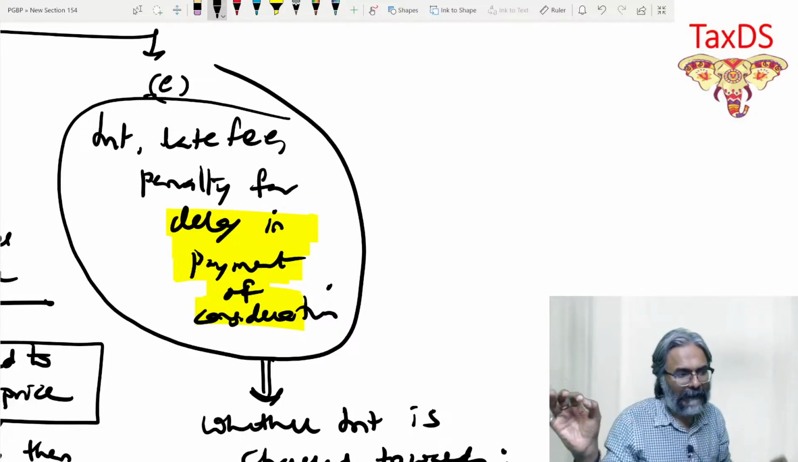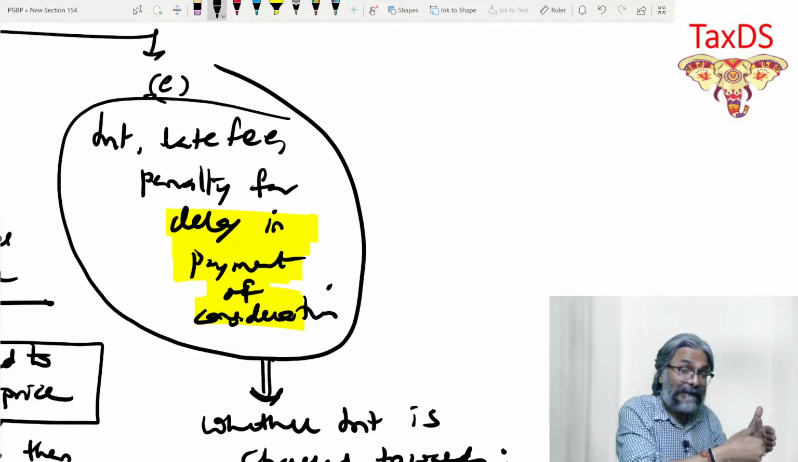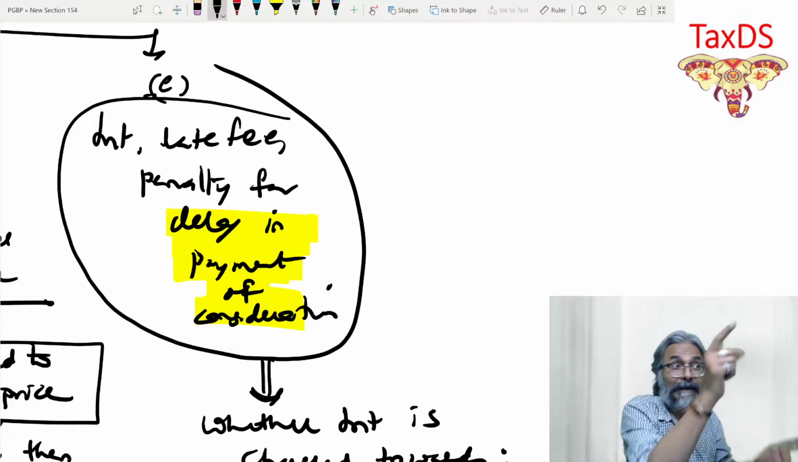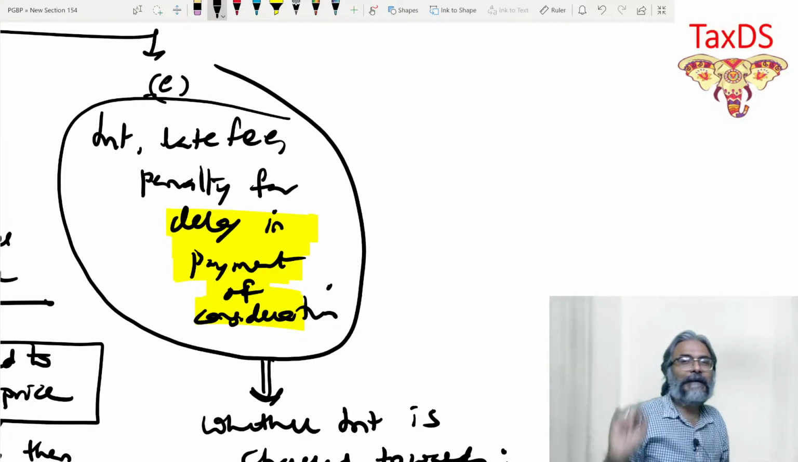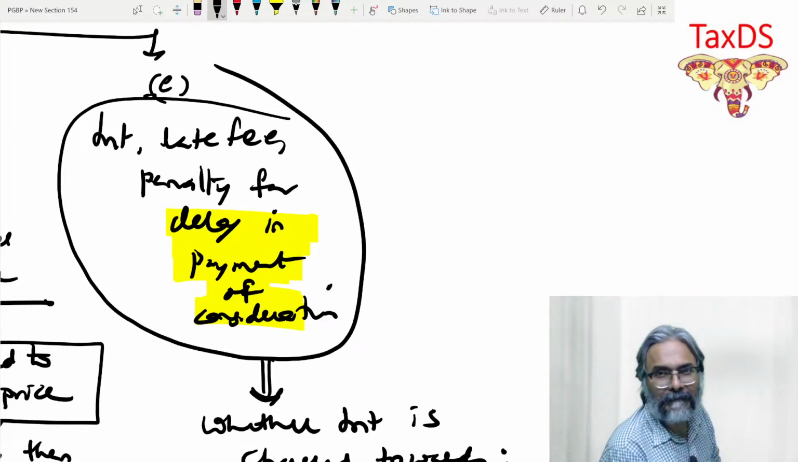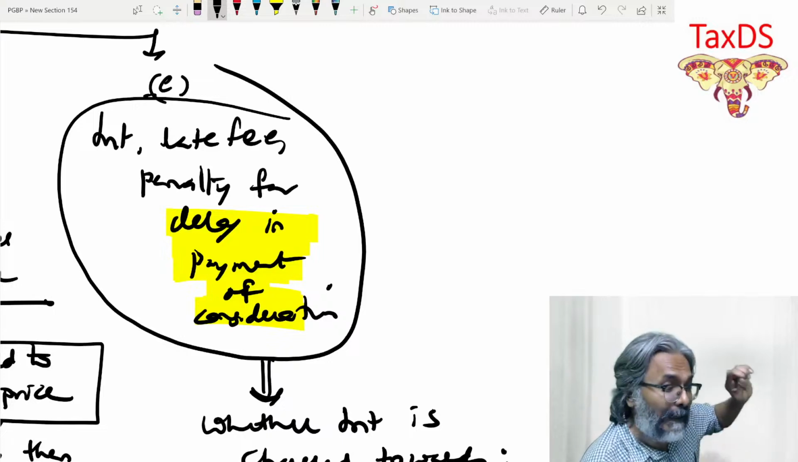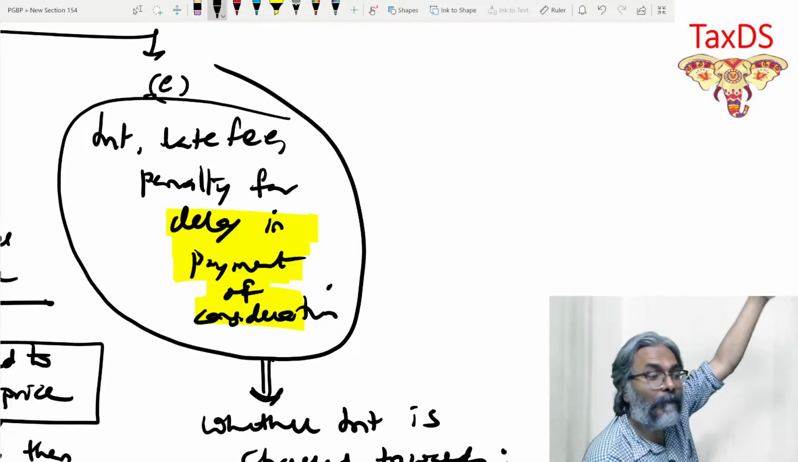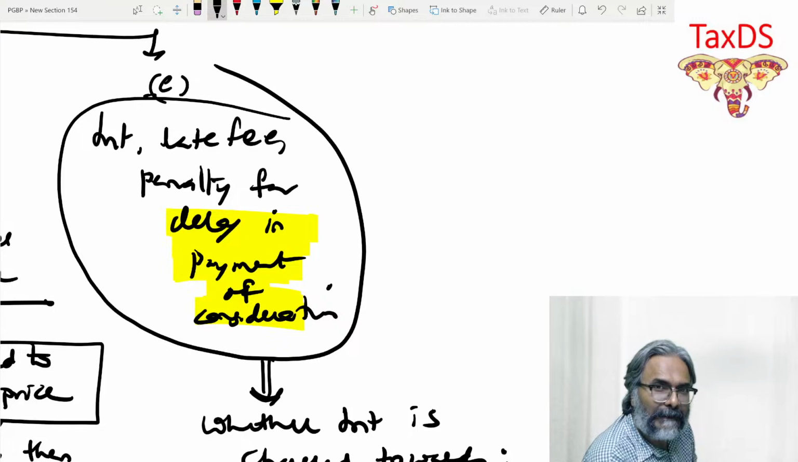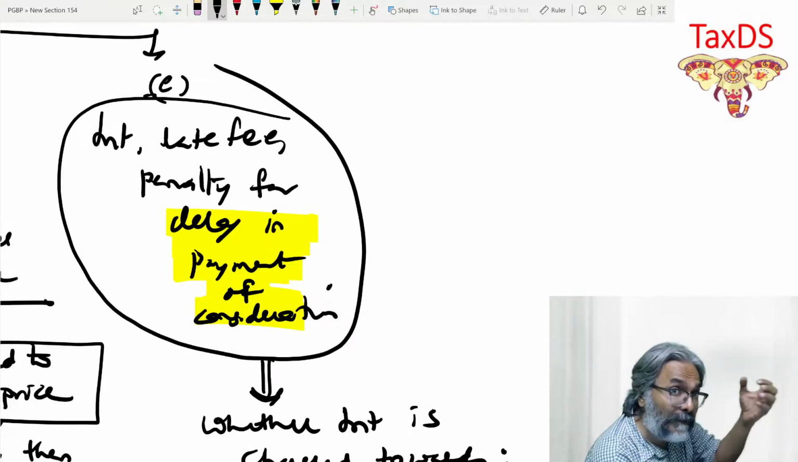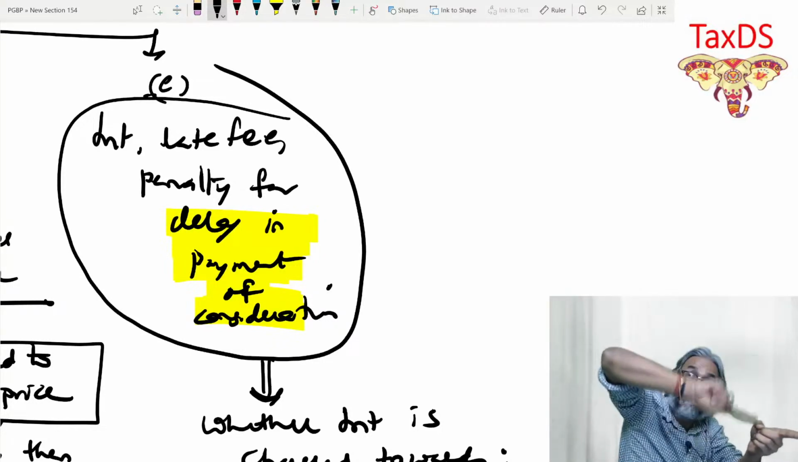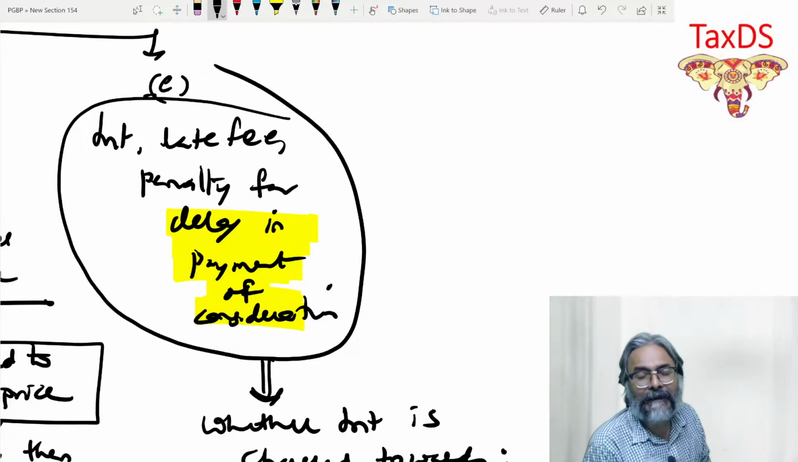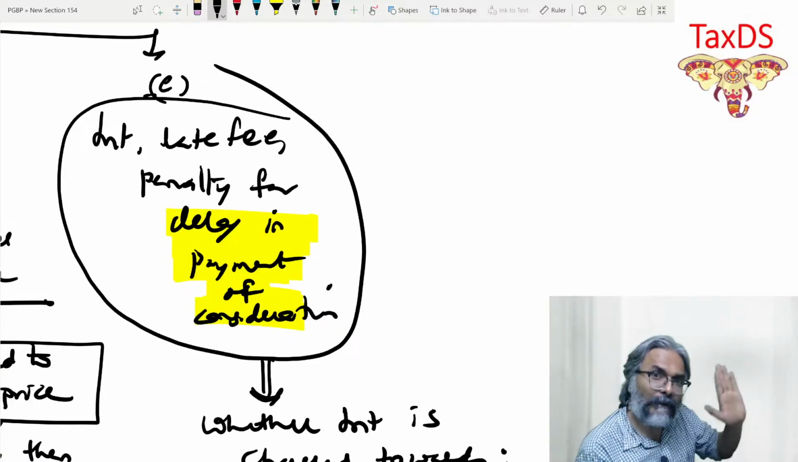It is linked to the original supply, and therefore this interest, late fee, or penalty would be added to the transaction value. Transaction value of what? Transaction value of that particular original supply of goods or service, as the case may be. This is what you have to always find out. So this interest is not a consideration for any independent supply, but it is linked to the original supply, and hence to be added to the transaction value of the original supply. I hope that all of you are clear with this one.